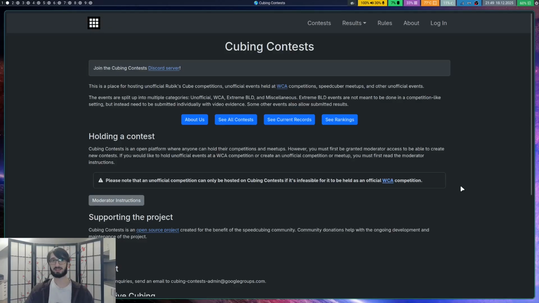Then there's the back end, which is on the server. And then the server decides what to do whenever you submit a new result or a new competition and so on. And yeah, all that code I wrote like 2 years ago, when I was not nearly as experienced with web development as I am now, or software development in general. And I learned a lot since then.